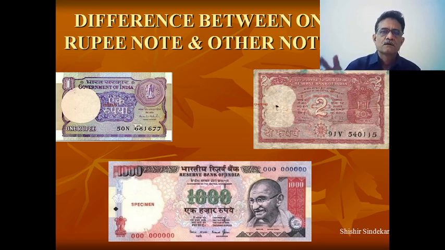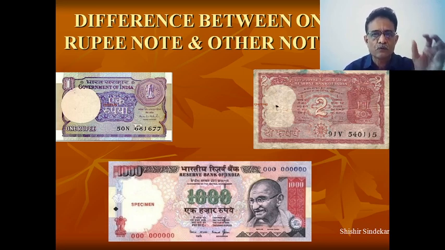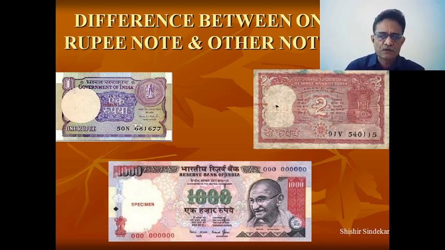So the responsibility for rupees 2 and above lies with the Reserve Bank of India, and up to 1 rupee, it is not mentioned "I promise to pay the bearer 1 rupee." It is not mentioned on the 1 rupee note, which is owned by the government of India, although distributed and issued by the Reserve Bank of India. Here I would like to mention one more interesting thing.